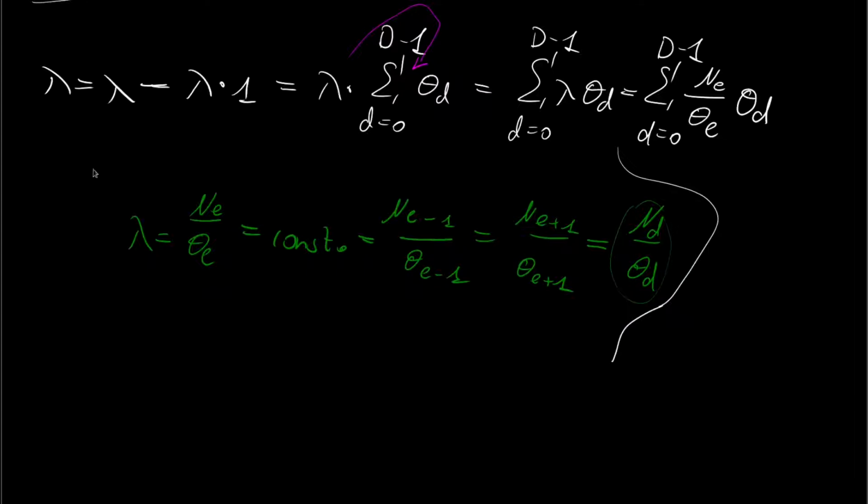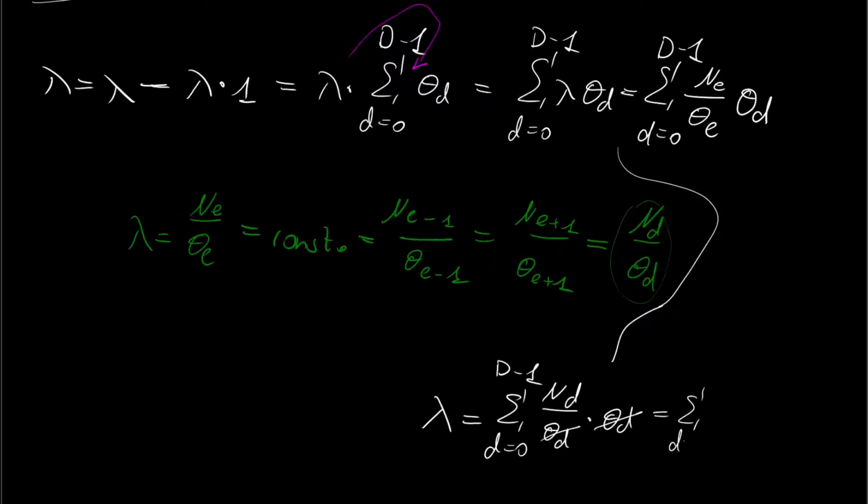And then we get, so I will keep the lambda from there. Lambda is the summation from d=0 to capital D minus 1 over n_d over theta d times theta d. Then theta d cancels, and we are left with the summation from d=0 to capital D minus 1 over n_d. And n_d is just the number of observations we have, rainy weather, cloudy weather, and so on.